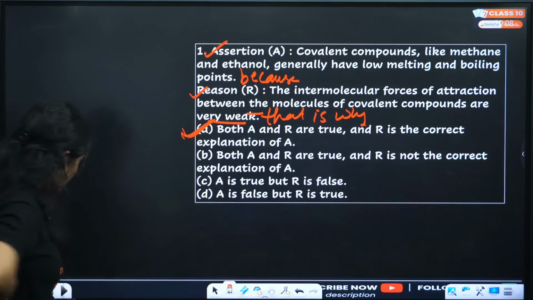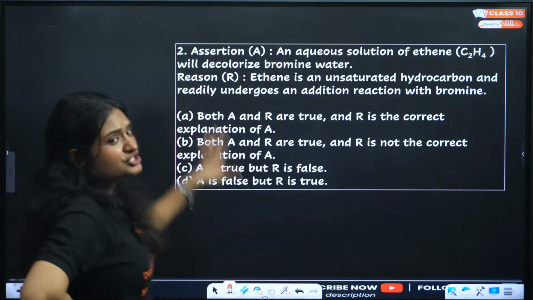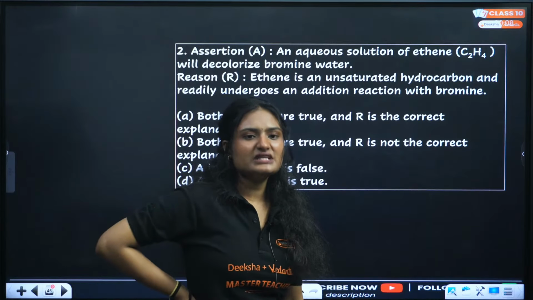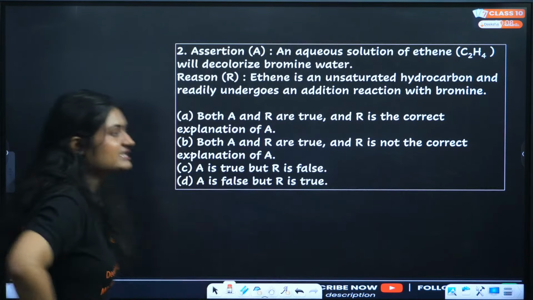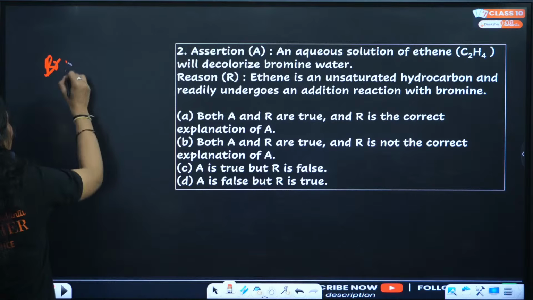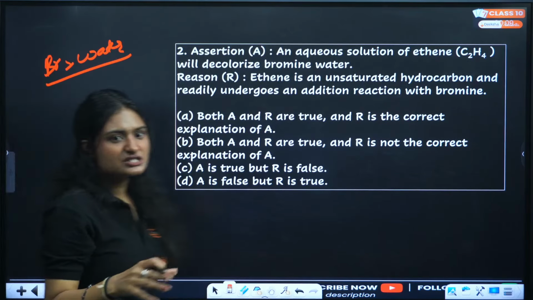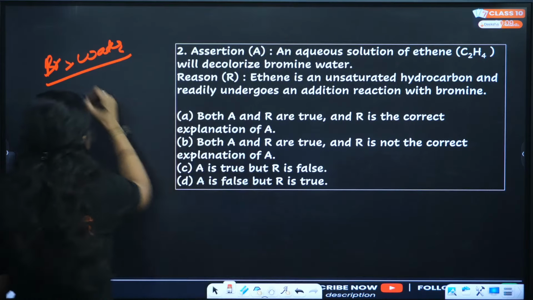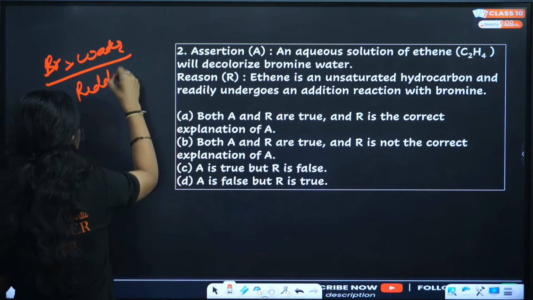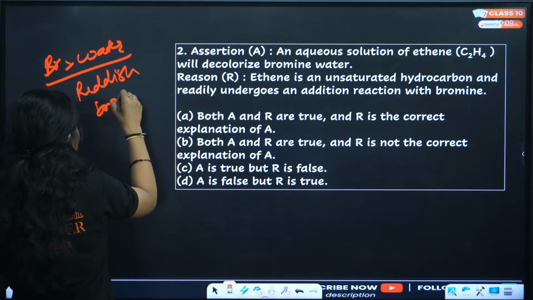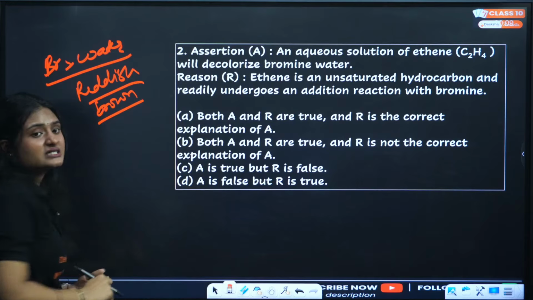Correct? Okay, next question. The assertion says an aqueous solution of ethene will decolorize bromine water. There is a test called the bromine water test. Now what is this test? You have bromine water, which is reddish brown in color.